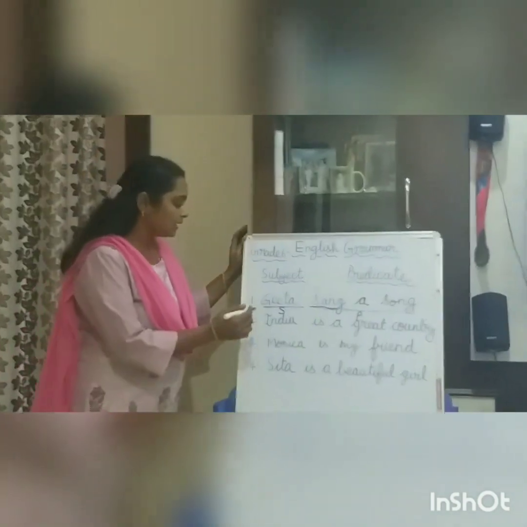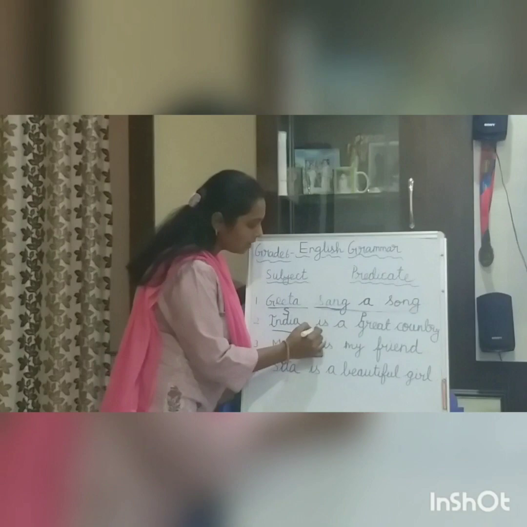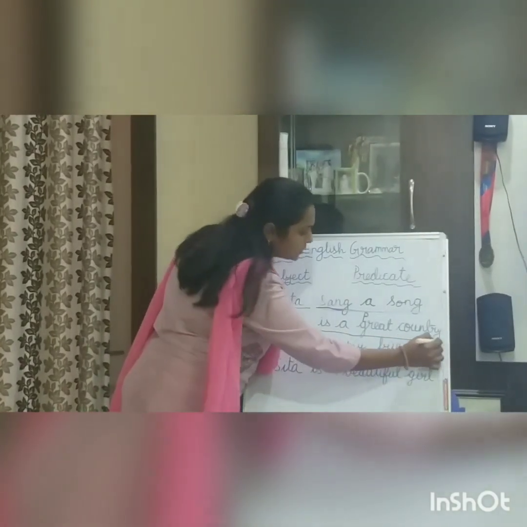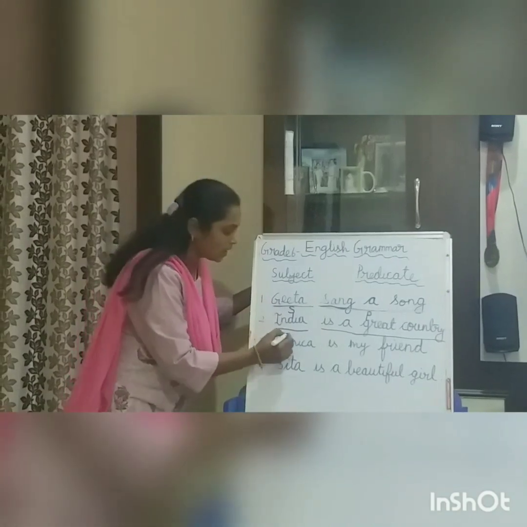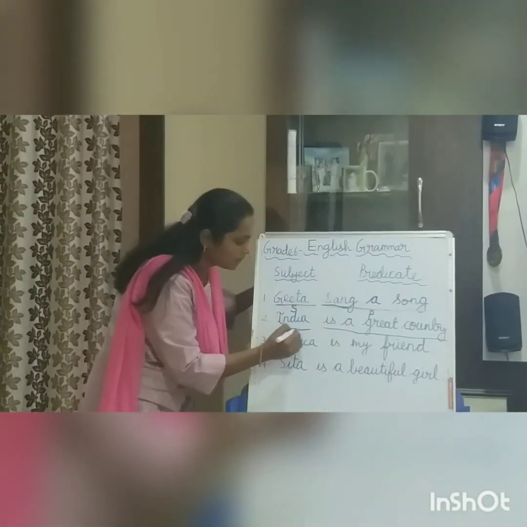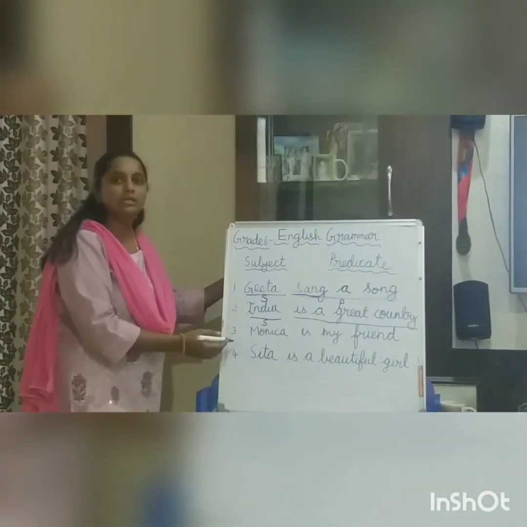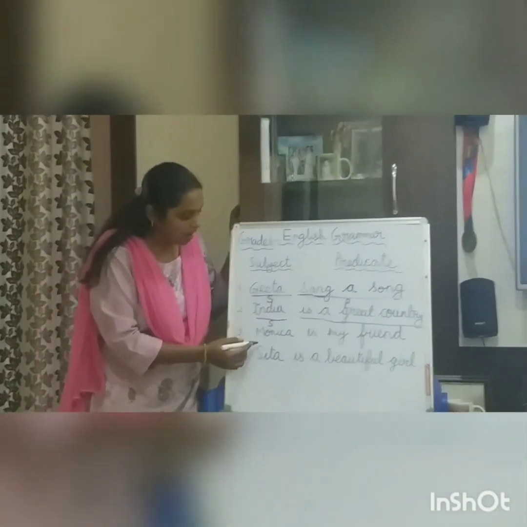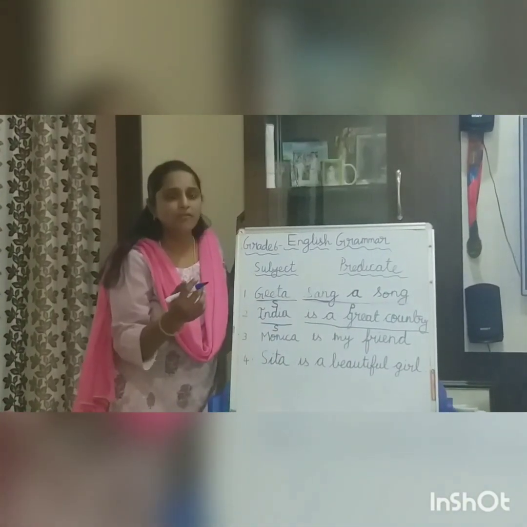Now see here, India is a great country. Which is a great country? India. So, it's a subject and the rest of that is predicate. See the third sentence here. Monica is my friend. Here, who is your friend?